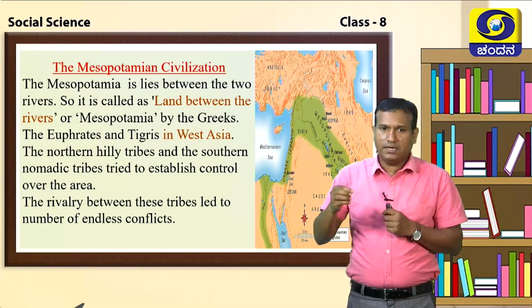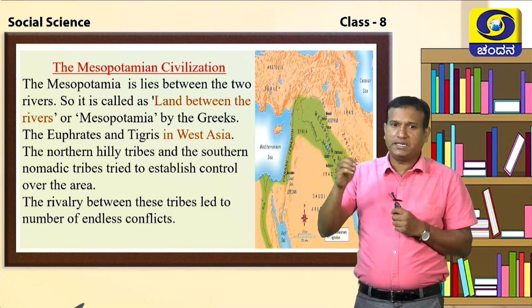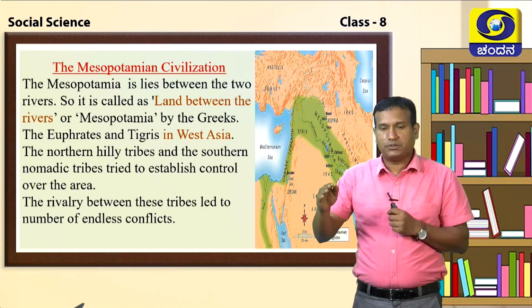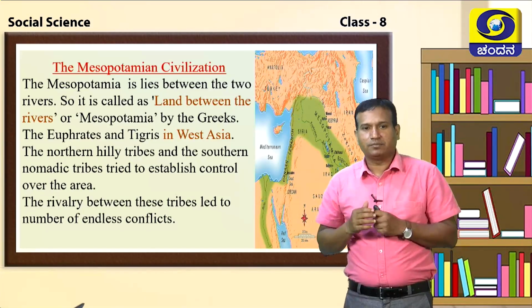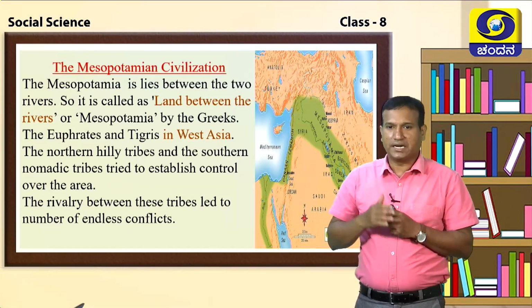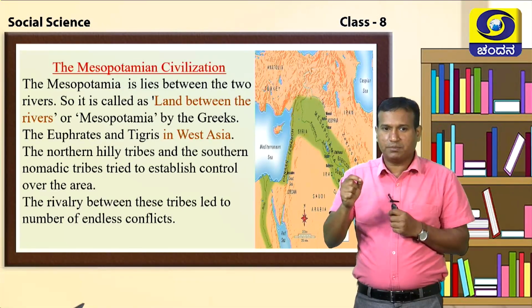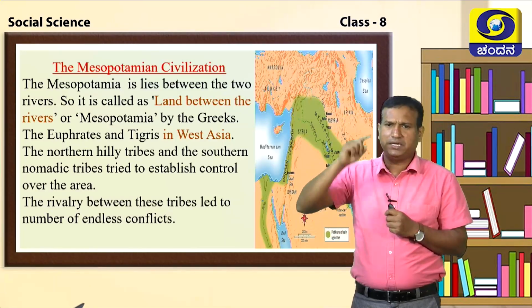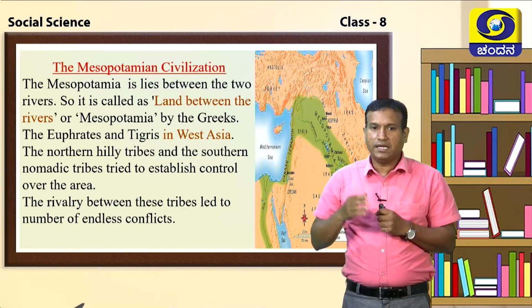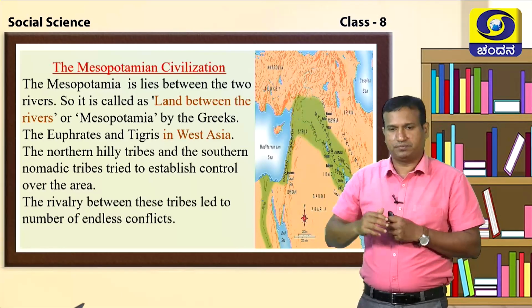In the north, the elite tribes, and in the south, the nomadic tribes, were trying to establish themselves over this area. They tried to occupy this area. As a result, the rivalry and battles between these tribes continued for a long period. That is why we say endless conflicts.